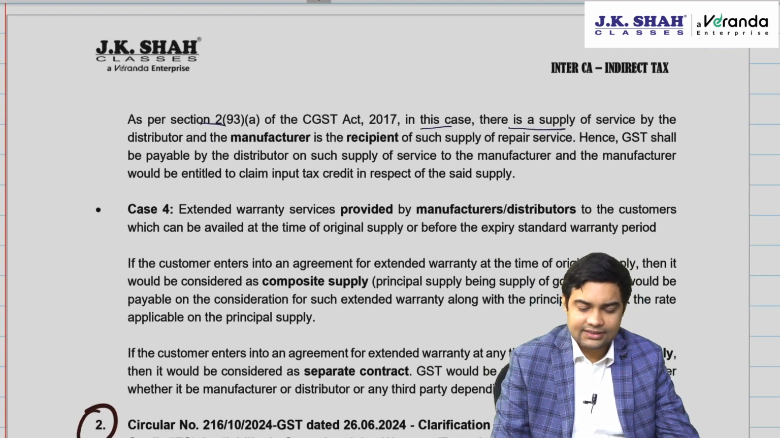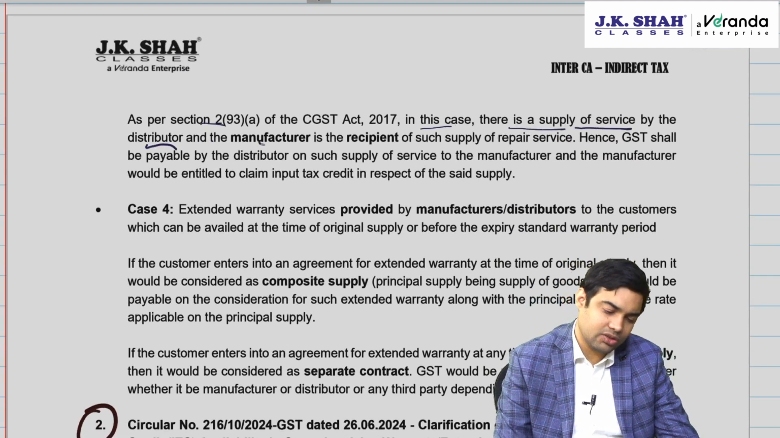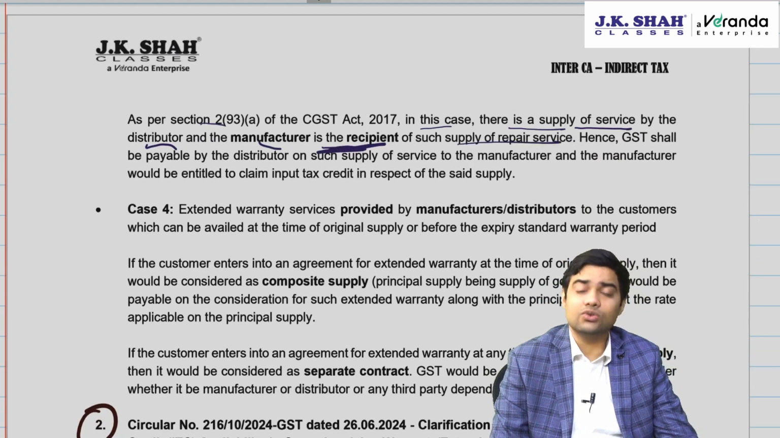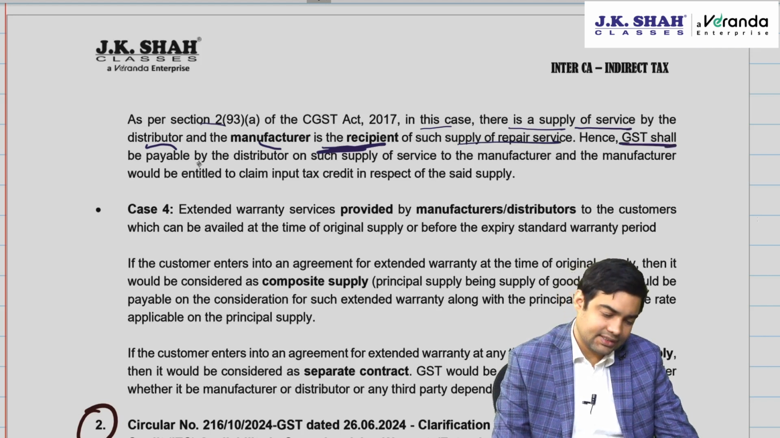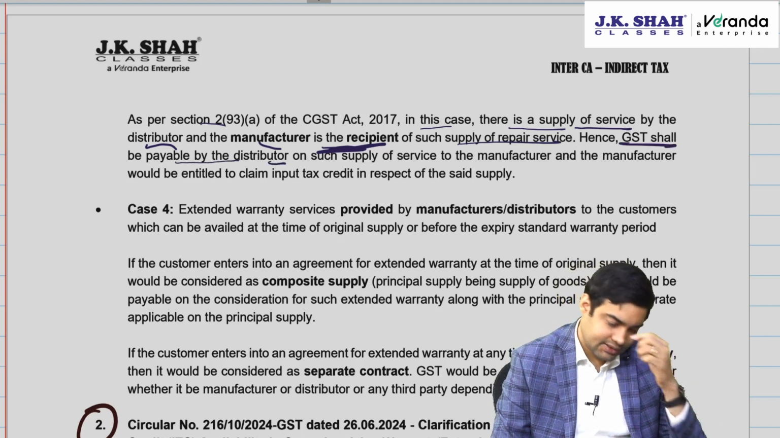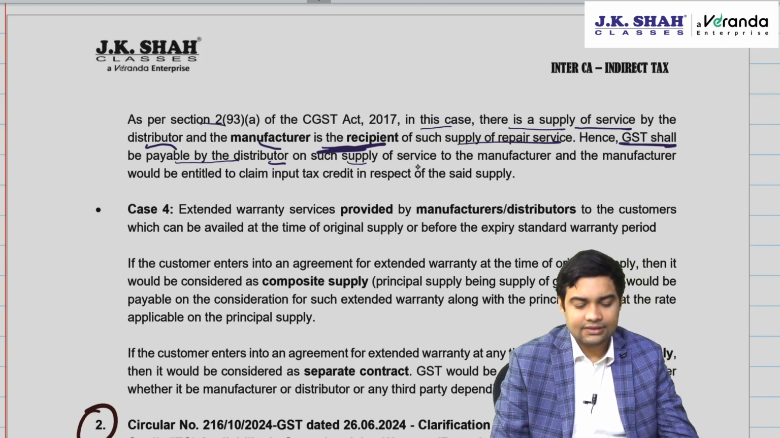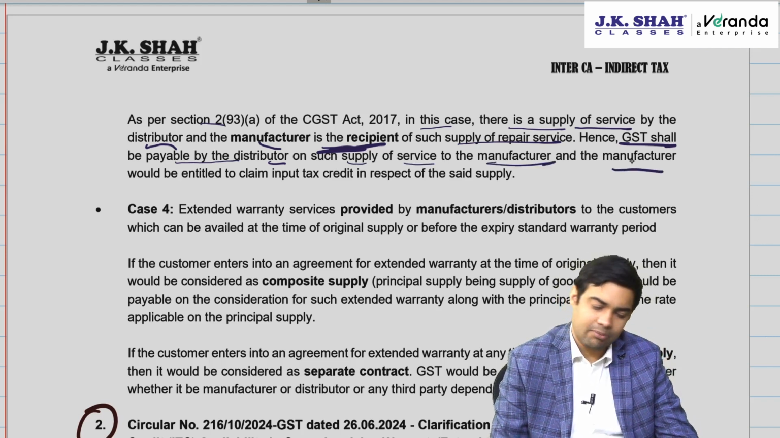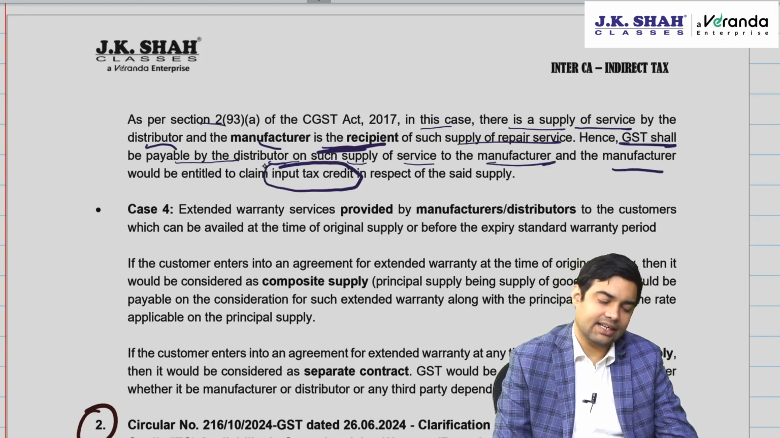In this case, there is a supply of service by the distributor to the manufacturer, and the manufacturer is the recipient of repair service, because who is liable to pay consideration? Manufacturer. Hence, GST shall be payable by the distributor on such supplies of service to the manufacturer, and the manufacturer can claim ITC, net impact 0 again.